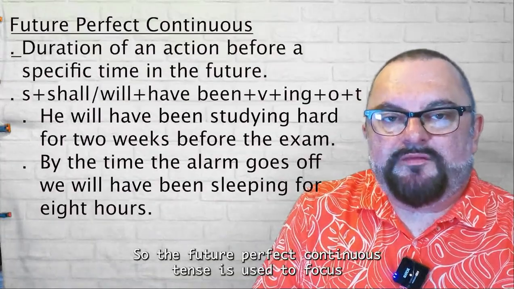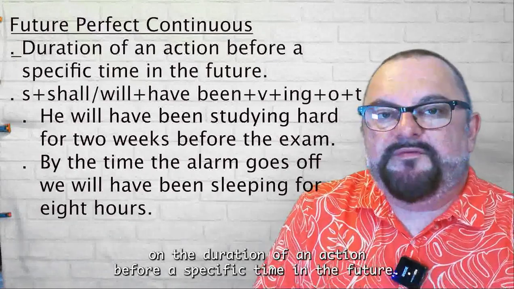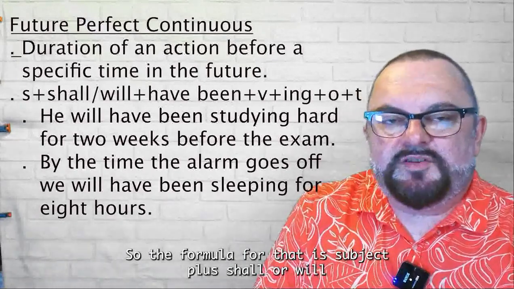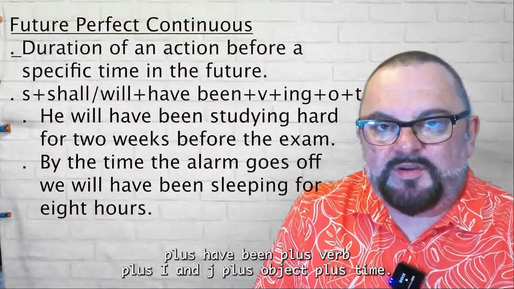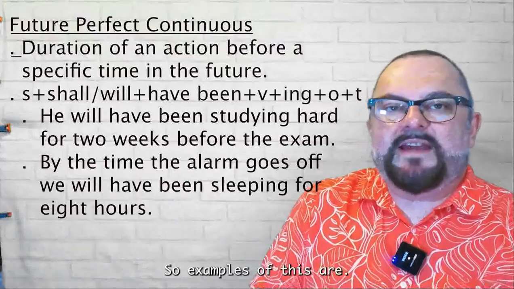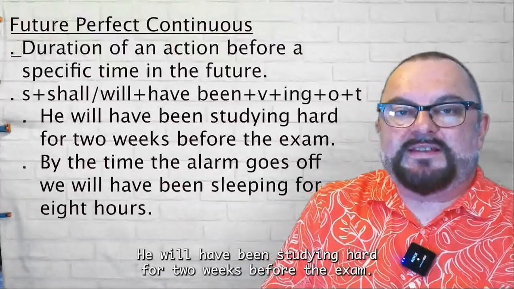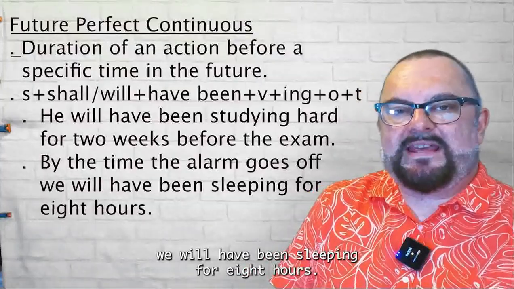So the future perfect continuous tense is used to focus on the duration of an action before a specific time in the future. So the formula for that is subject plus shall or will plus have been plus verb plus ing plus object plus time. So examples of this are, he will have been studying hard for 2 weeks before the exam. Another example, by the time the alarm goes off, we will have been sleeping for 8 hours.